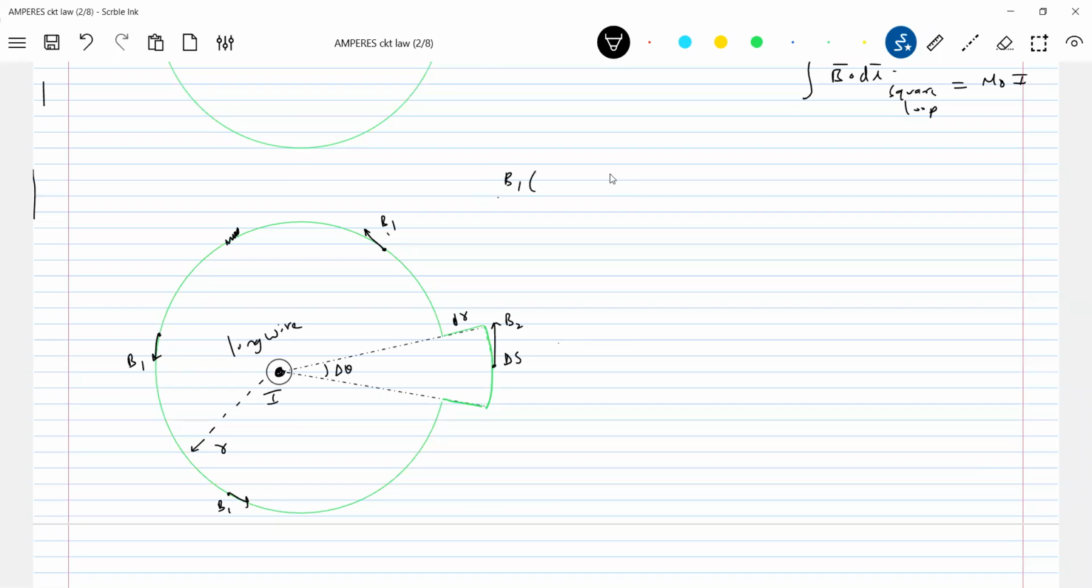B1 into the arc length, which will be (2 pi minus delta theta) r, plus B2 into the notch. This is the notch, I deformed it. What is the arc length of the notch? Let it be ds. I will expand this one: B into 2 pi r minus B into delta theta r, or one more step I'll write it.